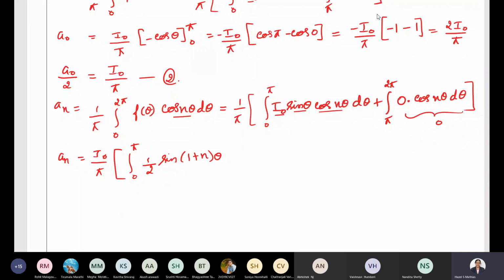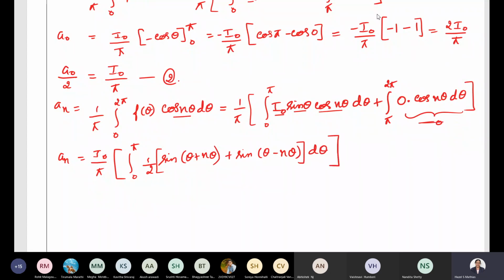Can I write it like that? Yes? I'll write it: half sin of theta plus n theta, plus sin of theta minus n theta, into d theta.